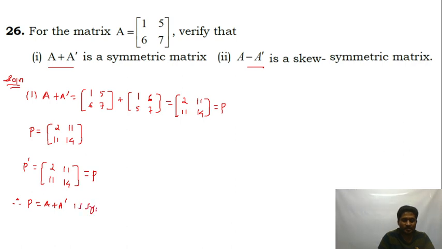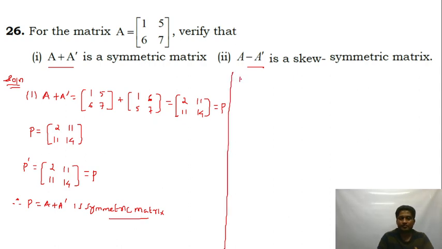Is a symmetric matrix. You understand, guys? So I proved that a matrix which is equal to its own transpose is symmetric. Now if I want to prove this skew symmetric, subdivision 2, I'm supposed to prove that A minus A dash is skew symmetric. A minus A transpose, A will be equal to matrix 1, 5, 6, 7. A transpose will be equal to, first row becomes first column, second row becomes the second column. So if you subtract, this will be equal to 0, minus 1,